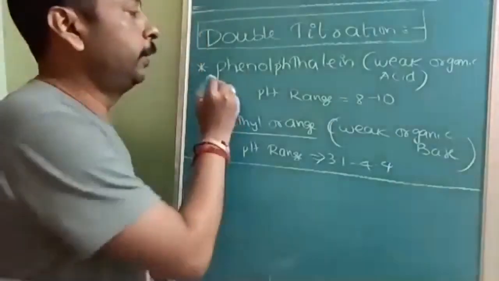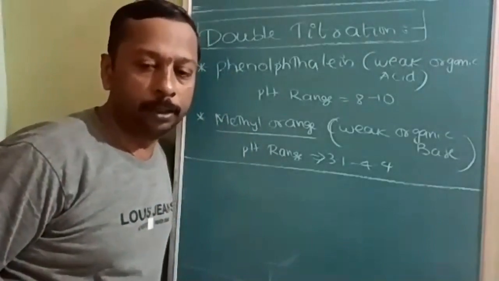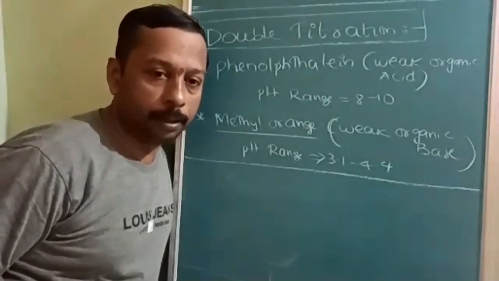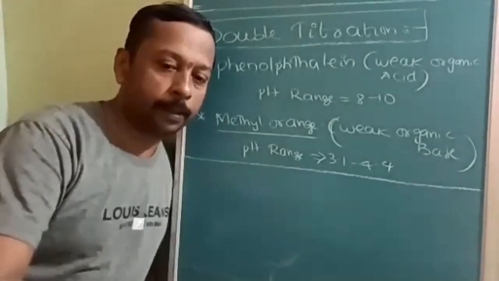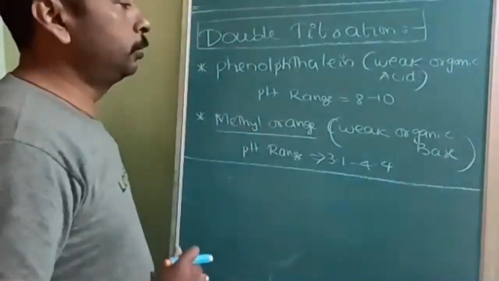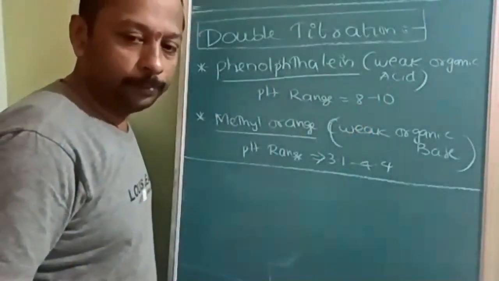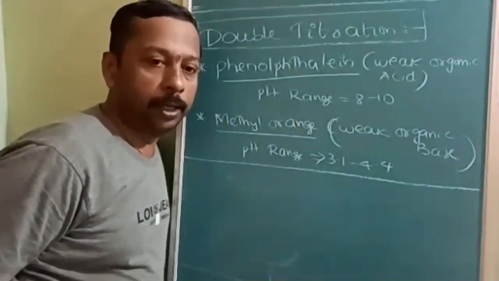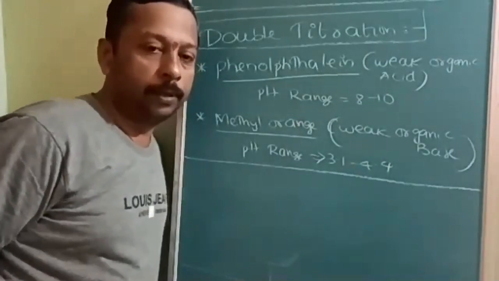So here, before going for double titration, there are some topics which I have to cover, from indicators, from ionic equilibrium. There are two types of indicator we are going to use. Even though this topic belongs to ionic equilibrium, it is required for understanding this. That's why I am just giving a hint about this.